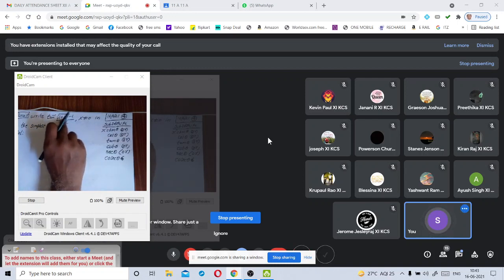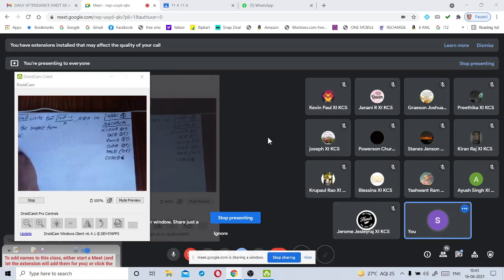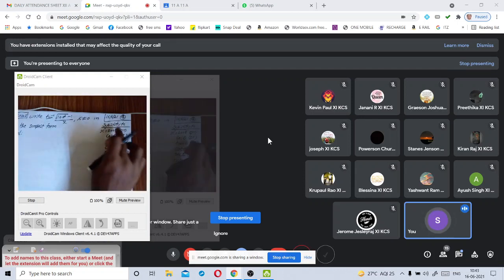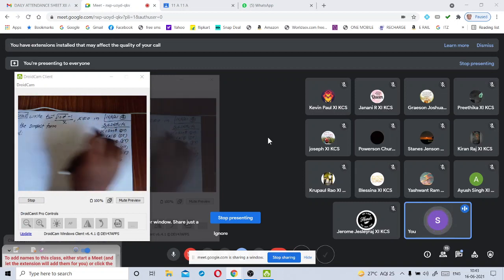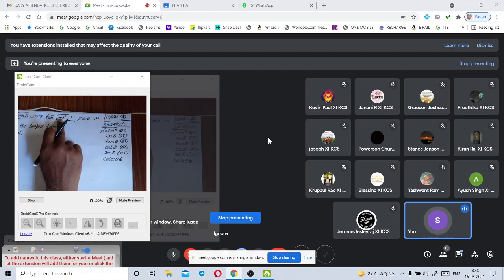So in this case, we are getting a trigonometric identity. Like this, you have to cross check.